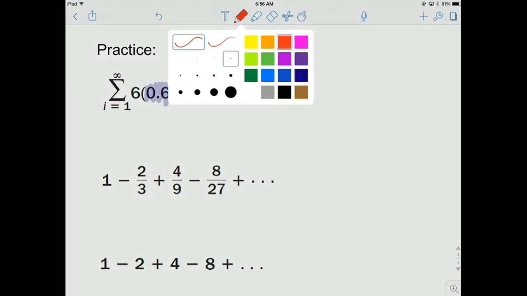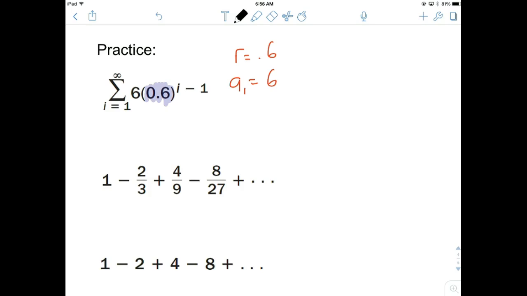All right, that fits. I can find the sum of this. The first term is 6 divided by 1 minus 0.6. So it's 6 divided by 0.4. The sum of this infinite series, once you add everything up towards infinity, it would total up to 15.